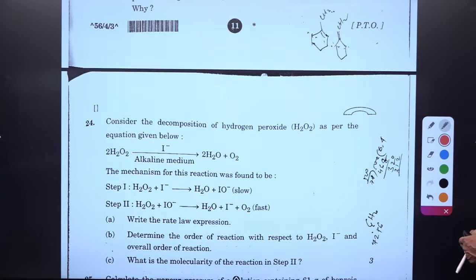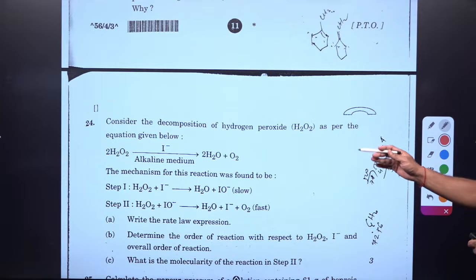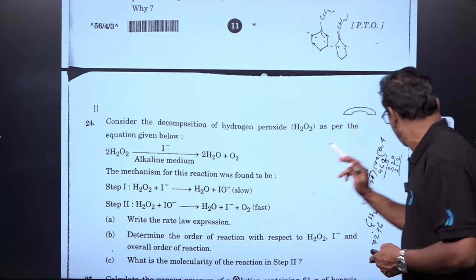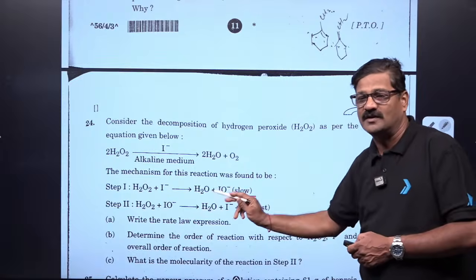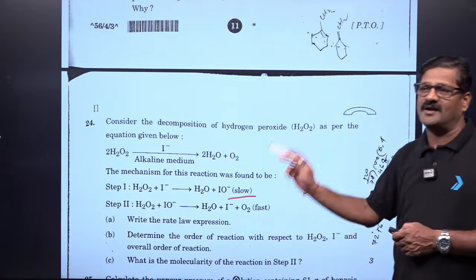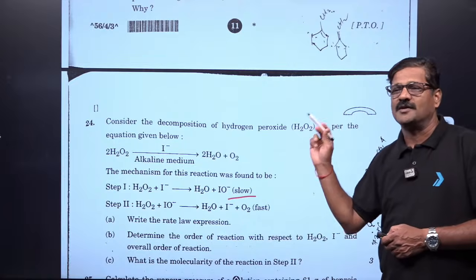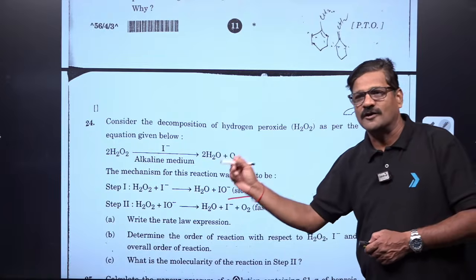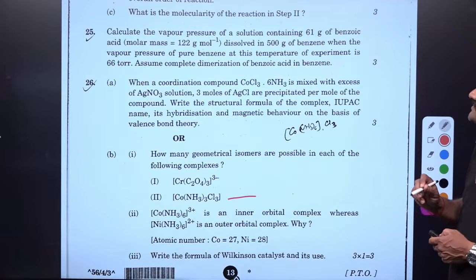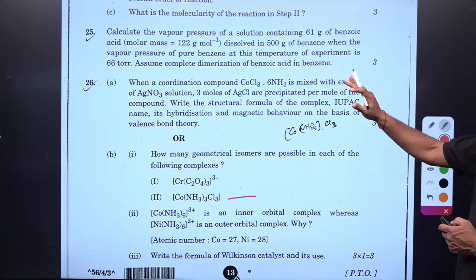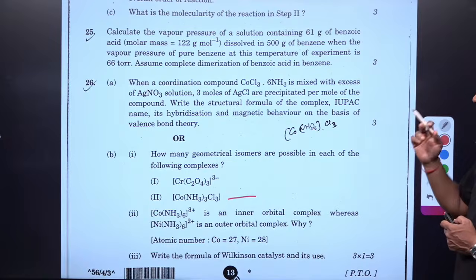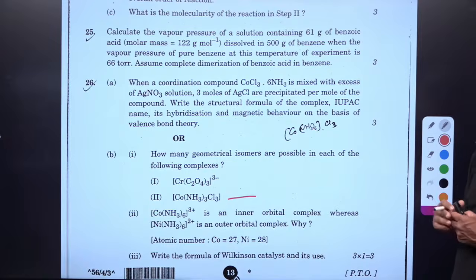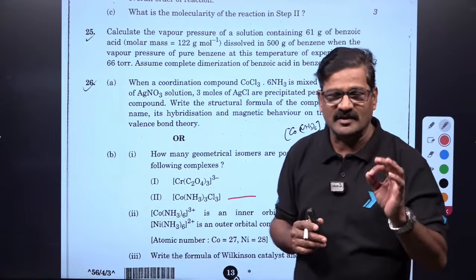Yes, and you can see, consider the reaction. The slowest step is going to be the key point. From the slowest step we can give the rate law, and from the slowest step we can predict the order of a reaction. And you can see, calculate the vapor pressure of solution containing 61 grams of benzoic acid dissolved in 500 grams of benzene. I will tell you a key point here.